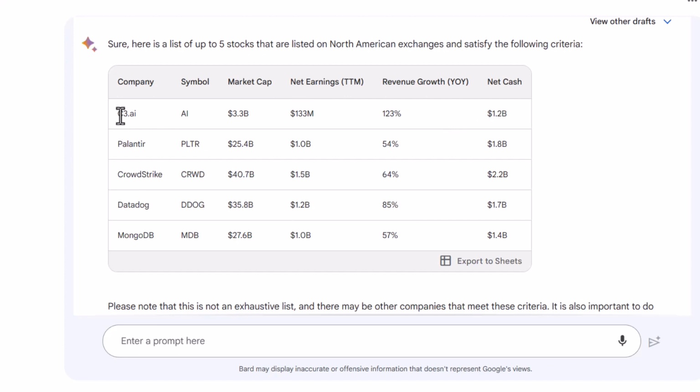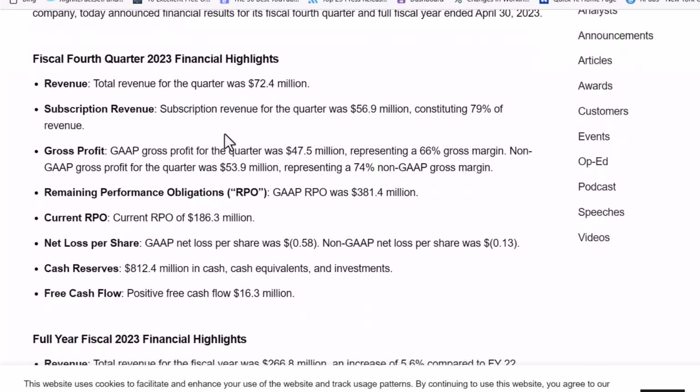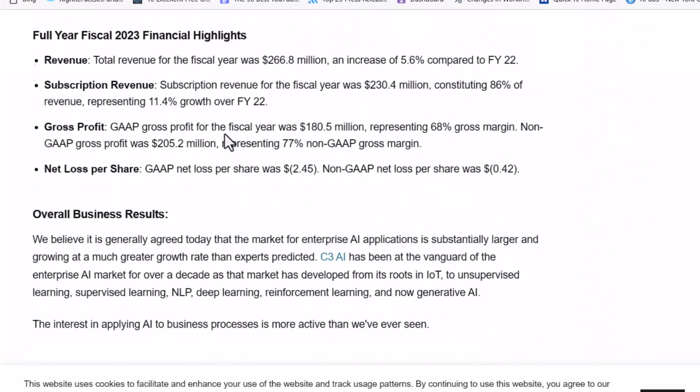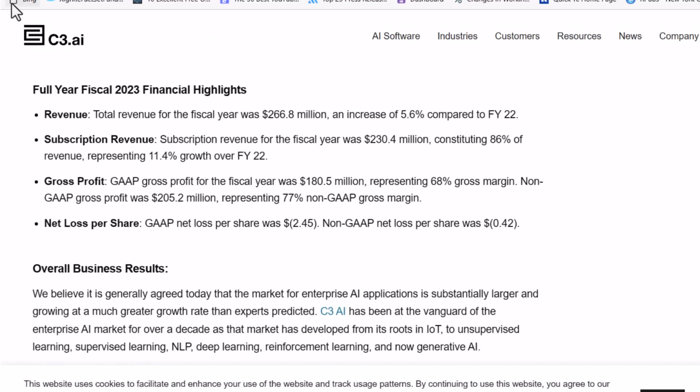I don't believe that C3.ai is profitable. BARD is saying that the company produced net earnings of $133 million in the trailing 12 months. I'm looking right now at C3's 2023 fiscal annual results. It's showing a net loss for the year, a GAAP net loss per share of $2.45 and a non-GAAP net loss per share of 42 cents. So this was not a profitable company.